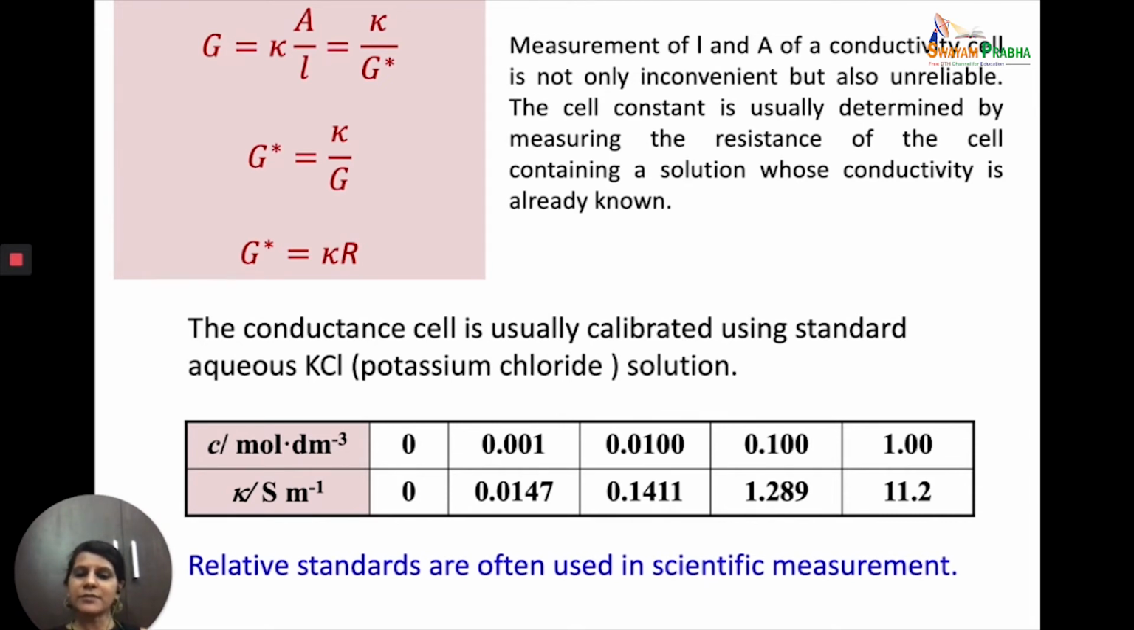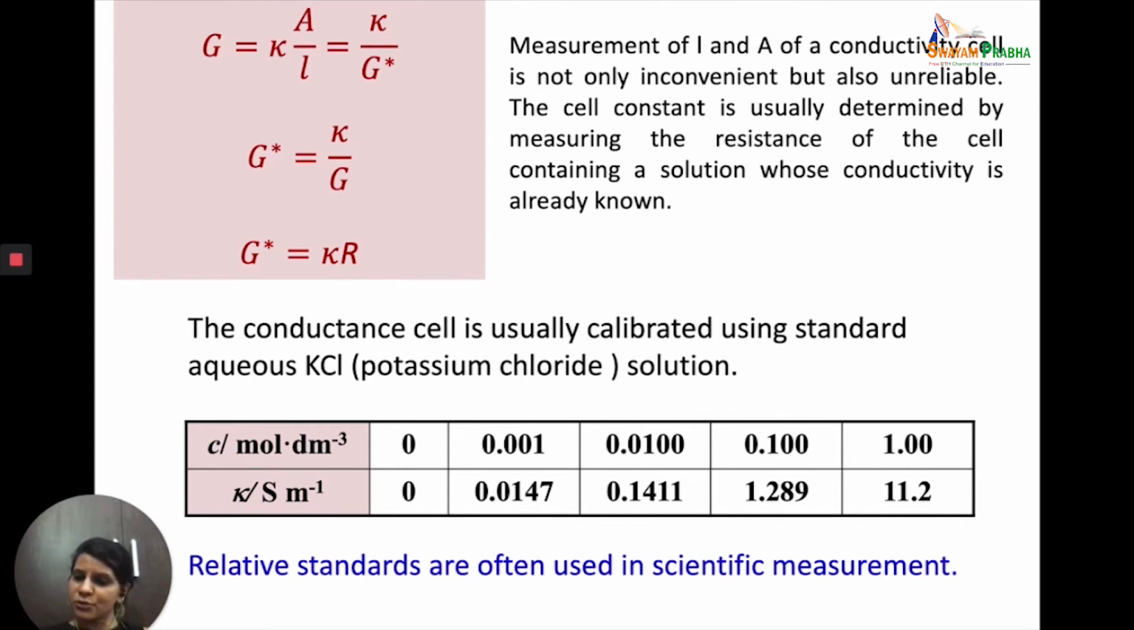So the method that is normally applied is that we use standard aqueous KCl solutions of either of these concentrations. The values of kappa, the conductivity values of these solutions, are given in the literature. Now, if I know the value of kappa for the solution that I have taken, and I measure the conductance of the solution using the Wheatstone bridge circuit or the conductivity meter, then G star, the cell constant, will be equal to kappa by G. So very simple.